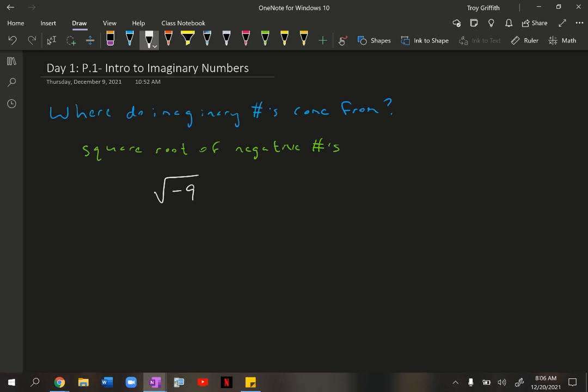One way where you might see this at play, if we had some sort of function like f of x equals the square root of x minus 3. We talked about this earlier in the year. If I told you to find the domain of this function, well, we've said, hey, I can only take the square root of 0 or positive numbers. So therefore, what's underneath that radical has to be greater than or equal to 0. That way it's not negative. And so therefore, in this function, all x values have to be greater than or equal to 3.